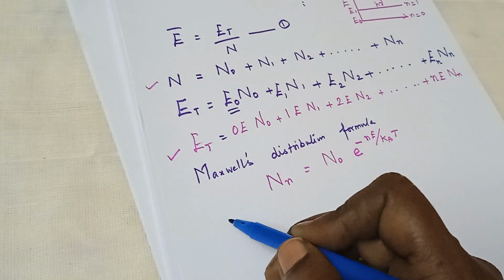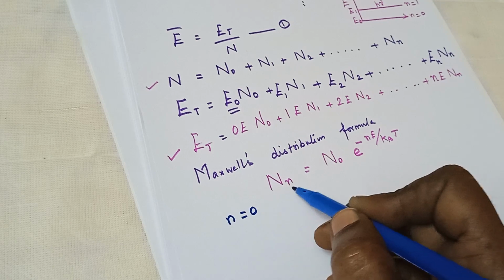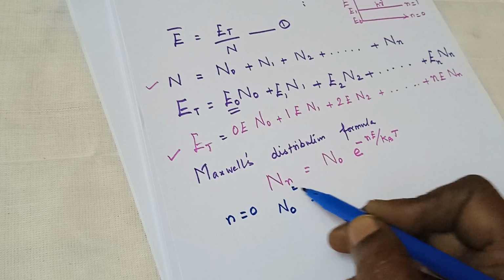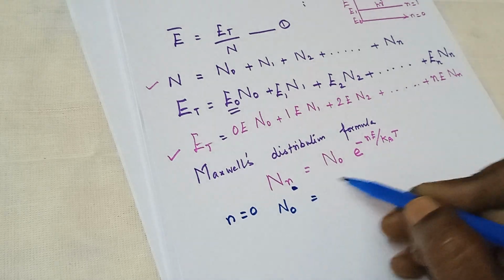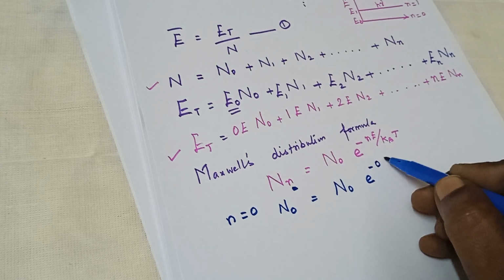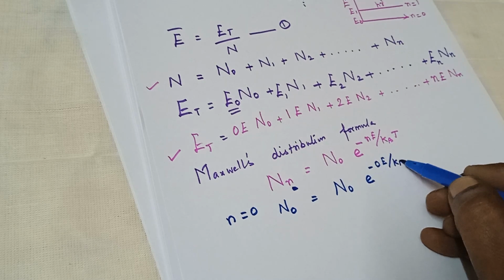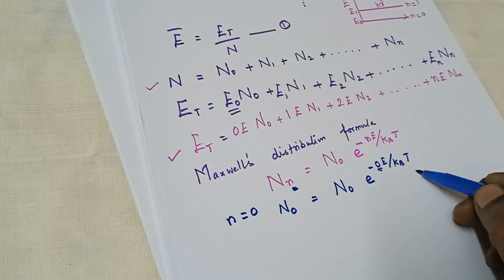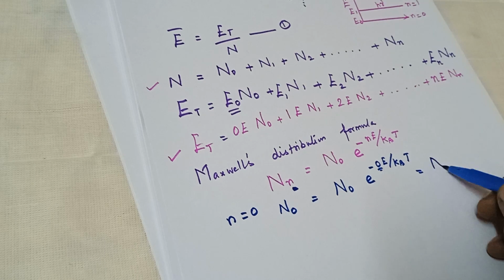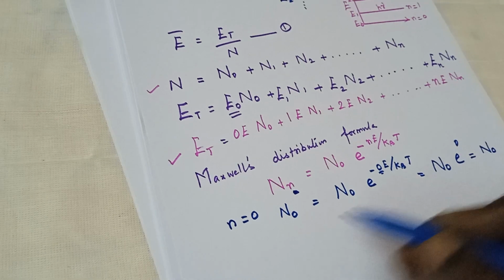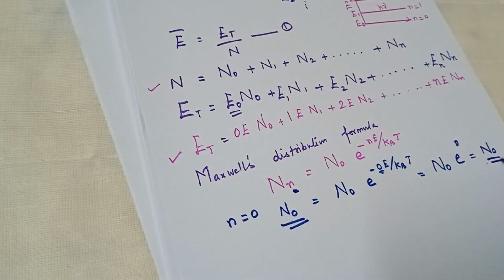When n is equal to 0, then N0 is equal to N0 e power minus 0e by kBT. We have 0 in the numerator of the exponential power, therefore N0 e power 0, anything power 0 is 1, therefore N0 should be considered as N0 only.